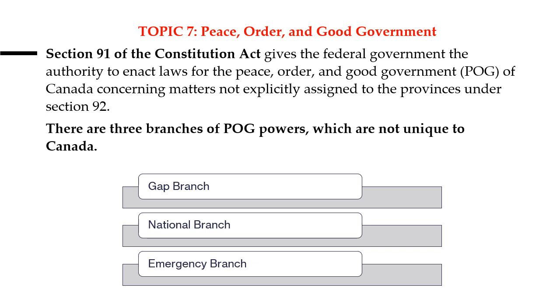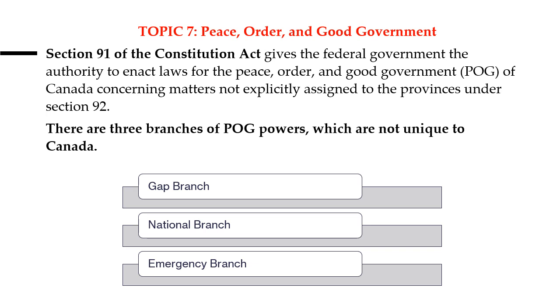Now a few other areas are not talked about specifically or directly under the section 91 or 92 lists. Those matters come under peace, order and good governance. In order to have a peaceful nation, to maintain law and order, and to have good government, we need a few areas to be taken care of.